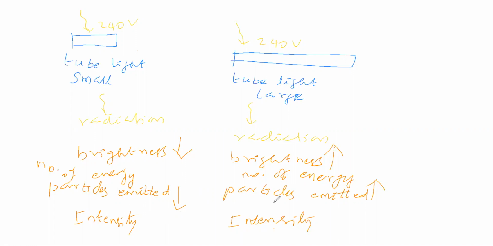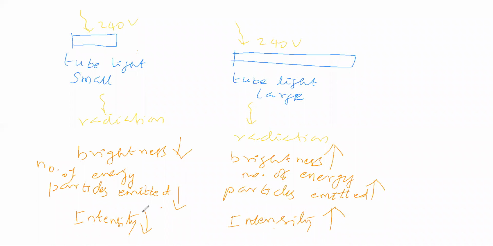Intensity is nothing but brightness, we can say. Now how will the intensity of radiation be in the first case, or in the second case, where will it be high? Or do you say same? Intensity is nothing but brightness, no? Suppose you are taking a bulb, so second place high. So intensity of radiation, you are saying, is high at the second place and low at the first place.